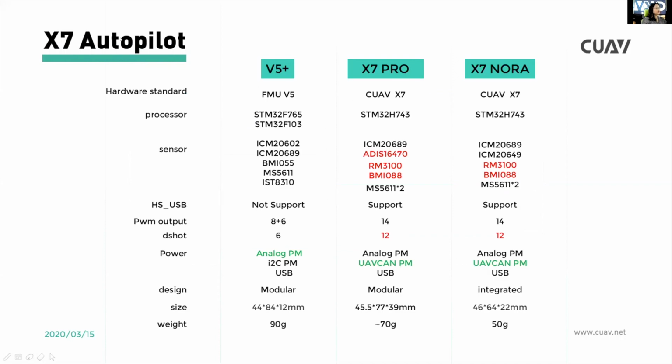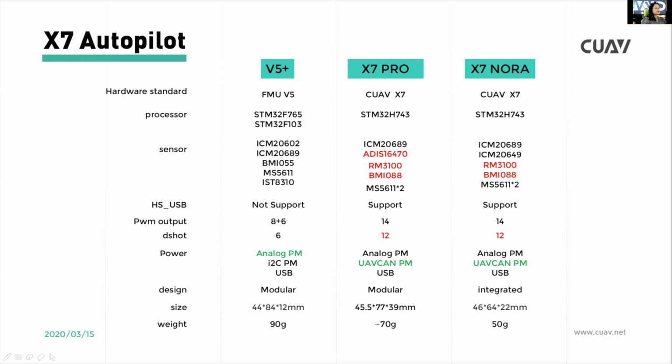Let's see the difference between V5 Plus, S7 Pro, and S7 NOLA. Here we can see the hardware standard. V5 Plus uses FMUv5, and S7 Pro and S7 NOLA use CUAV S7. For the processor, we use STM32H7, which will be much higher performance.